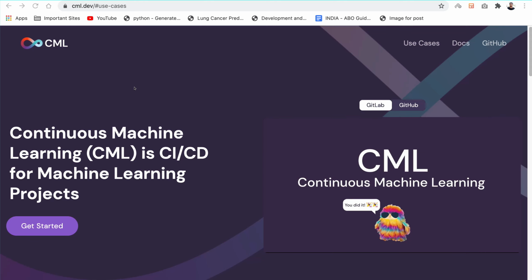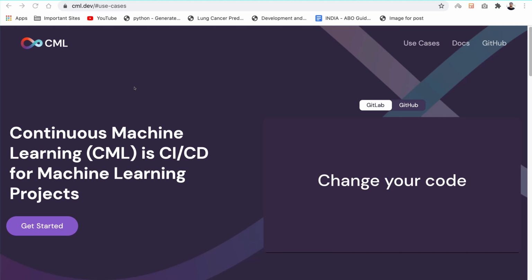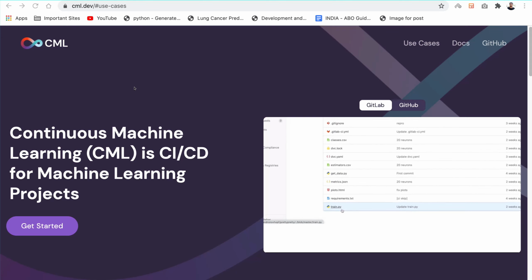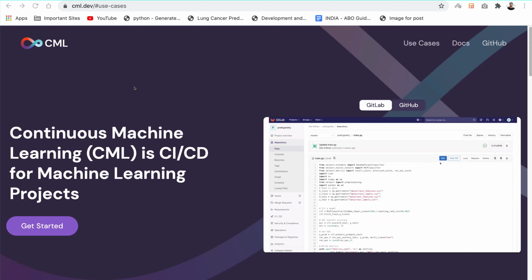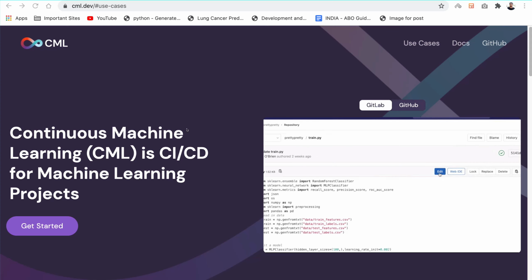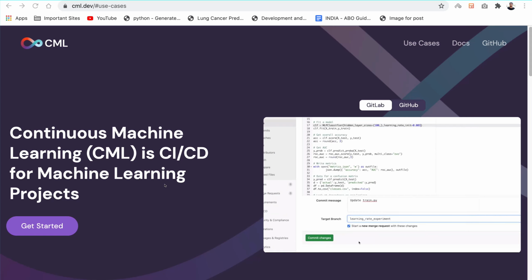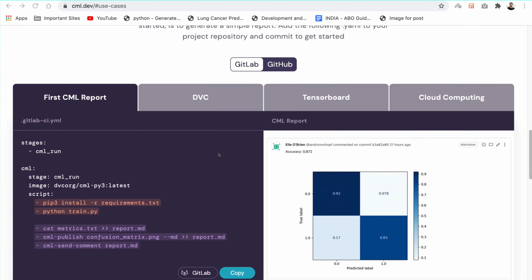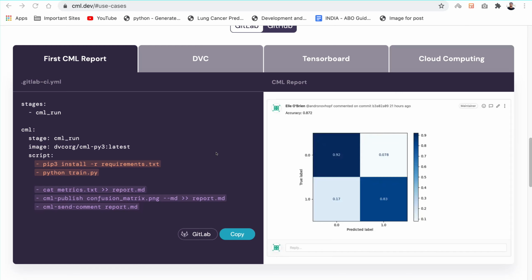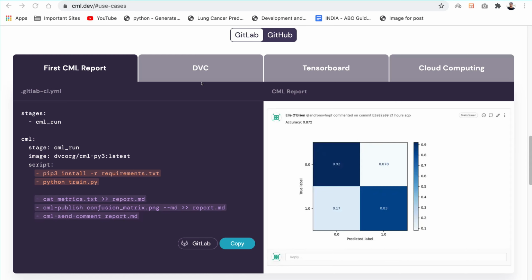Now how can we integrate that using CI/CD pipelines? DVC provides us a tool called CML. CML stands for continuous machine learning, and it is used to build CI/CD pipelines for machine learning applications. It provides us with simple YAML files to integrate CI/CD in machine learning pipelines on GitHub and GitLab.